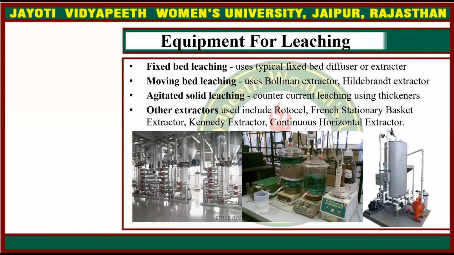Equipment for the leaching process. First one is fixed bed leaching. It typically uses fixed bed diffusers or extractors. Moving bed leaching uses the Bollmann extractor and Hildebrandt extractor. Agitated solid leaching includes the countercurrent leaching using thickeners, and other extractors used include Rotocel, French stationary basket extractor, Kennedy extractor, then continuous horizontal extractor.